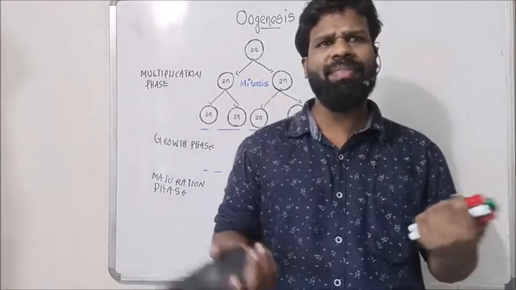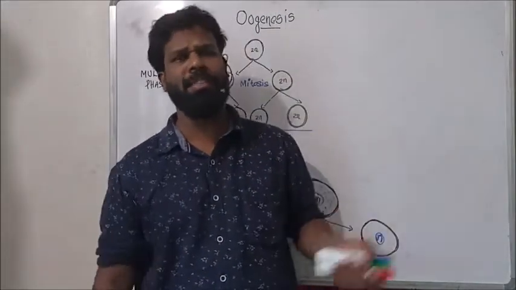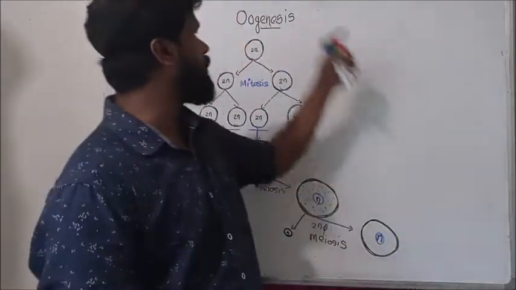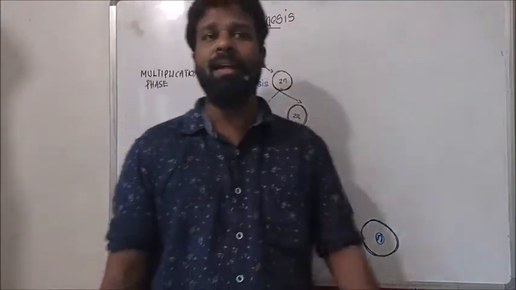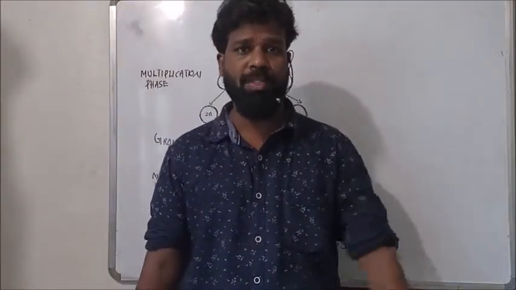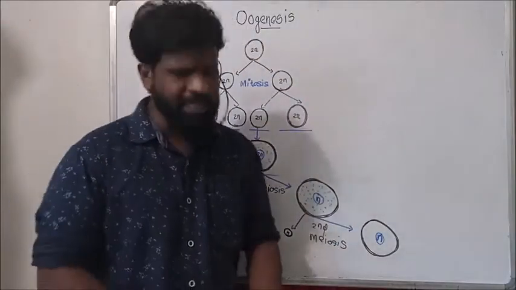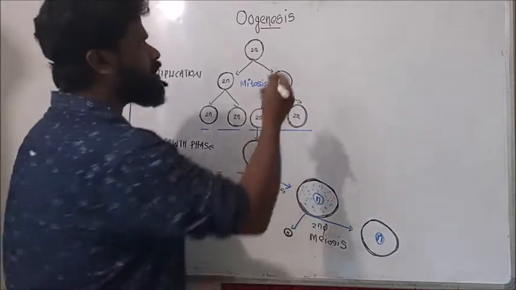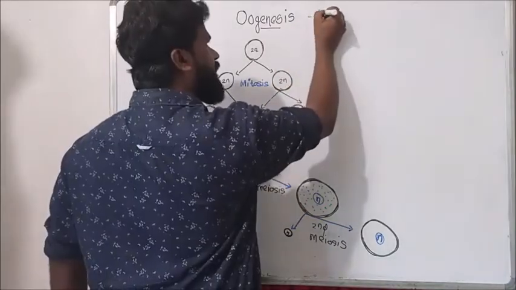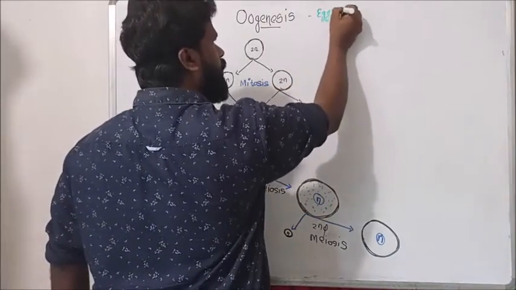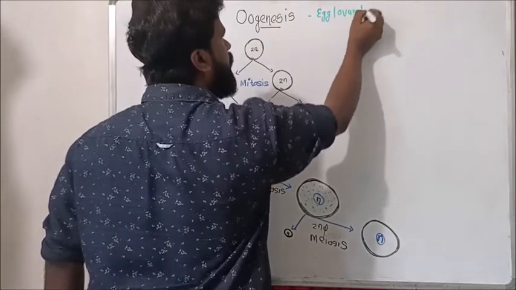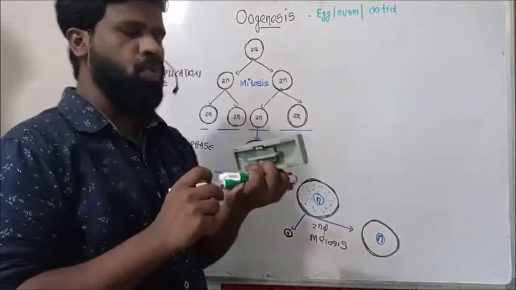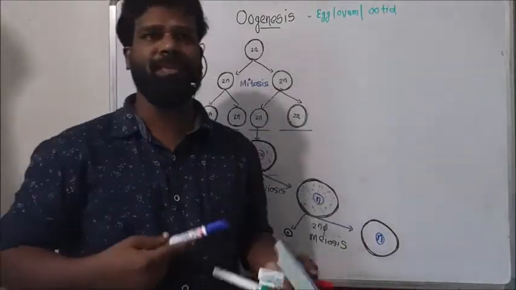In our previous session, we learned about the organs involved in the female reproductive system. In this session, I am going to explain oogenesis, female gametogenesis. Oogenesis means formation of the female gamete or egg, formation of the ovum or oocyte. This process is known as oogenesis.